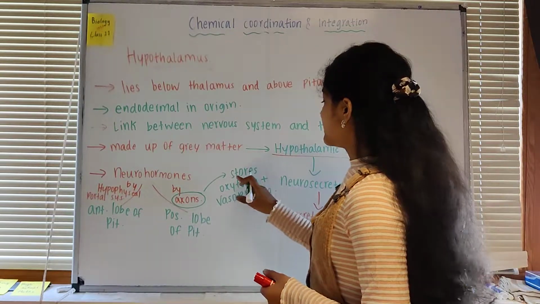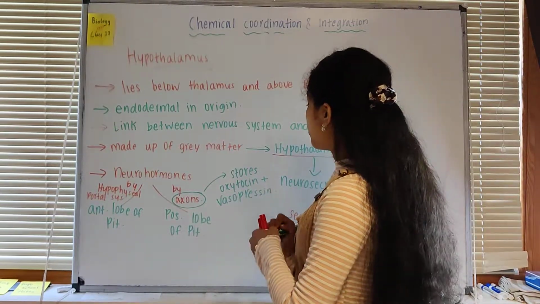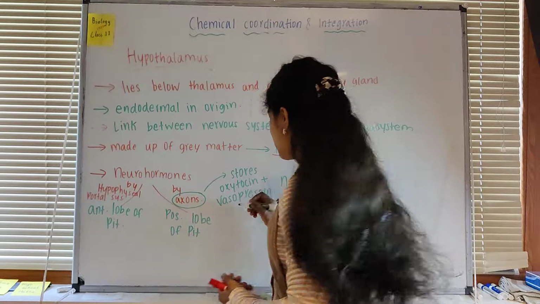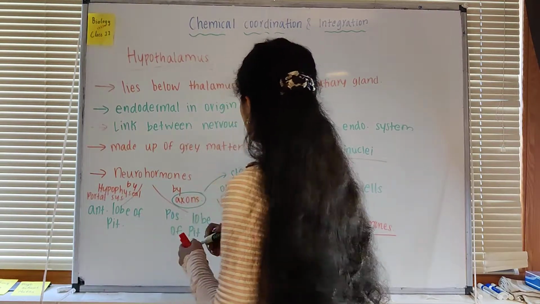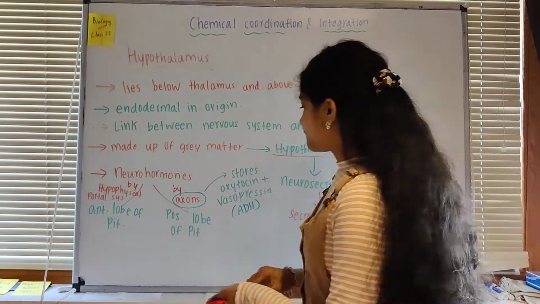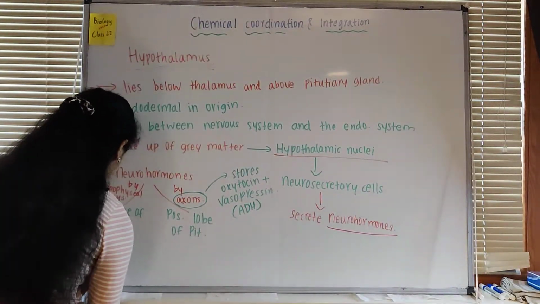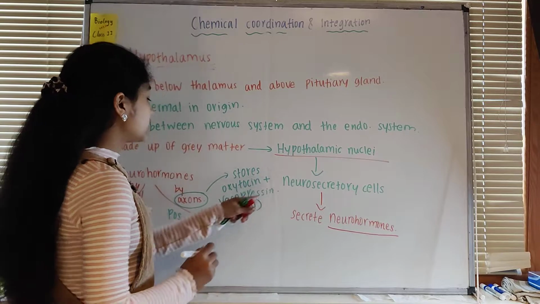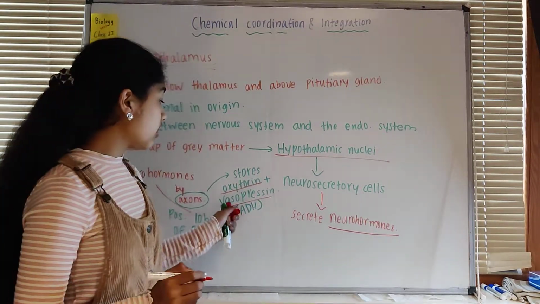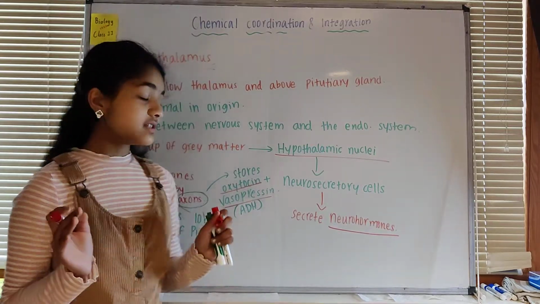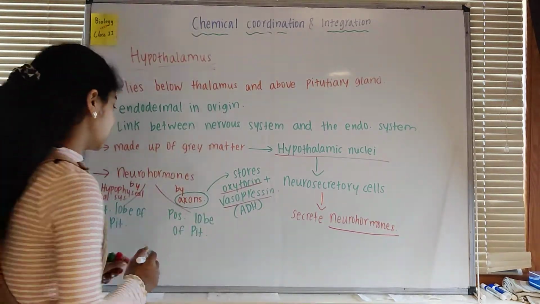So these axons store oxytocin and ADH. You can also write ADH, antidiuretic hormone, or simply vasopressin. Now, these two hormones, oxytocin and vasopressin or antidiuretic hormone, are synthesized by the hypothalamus.